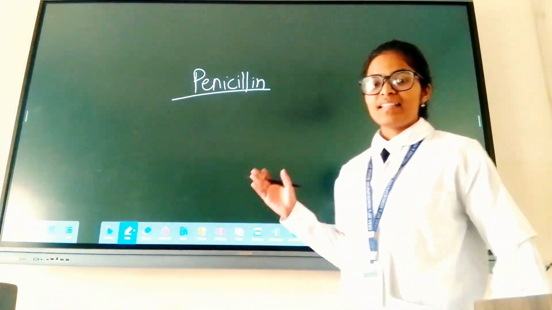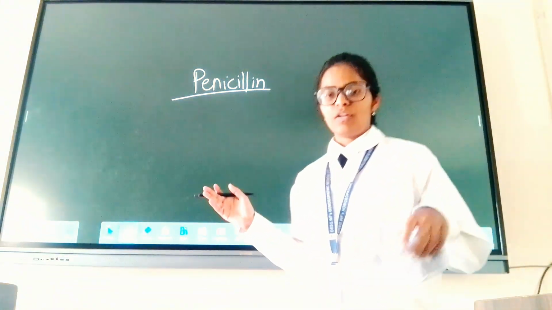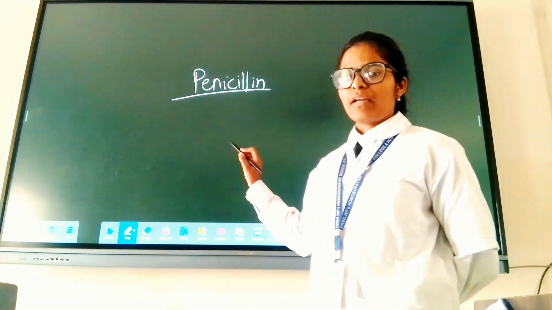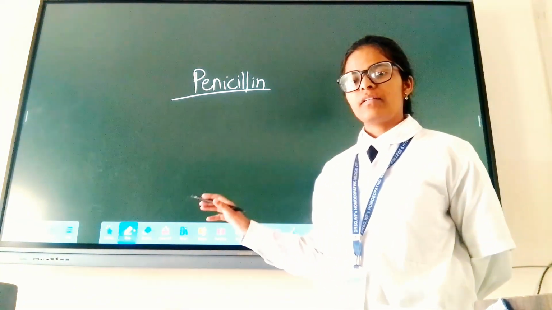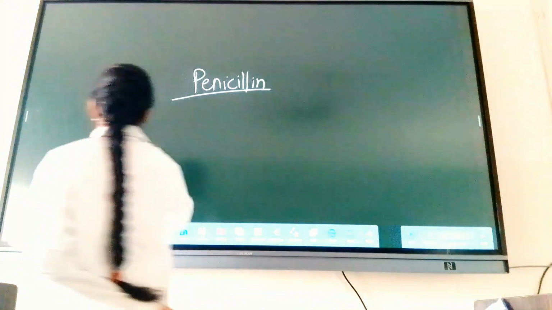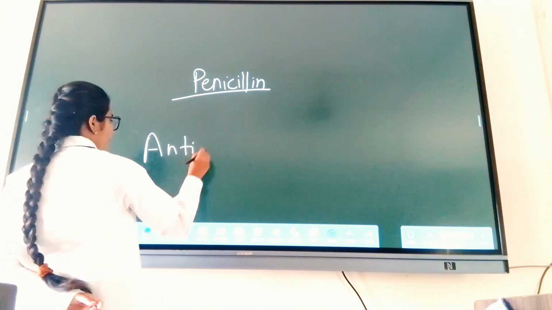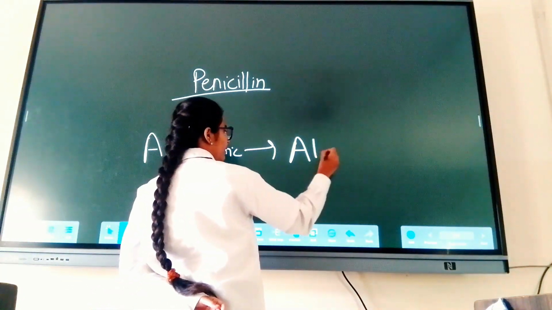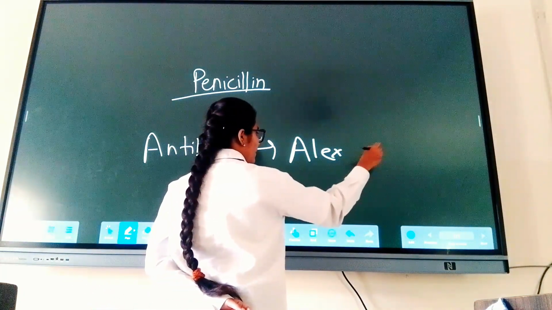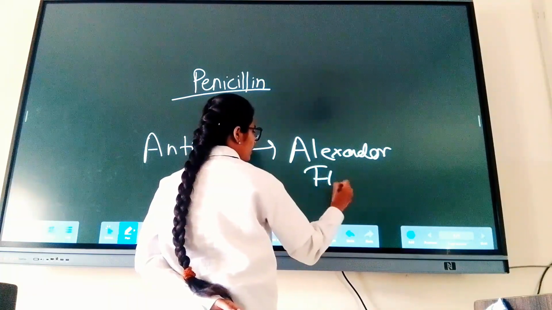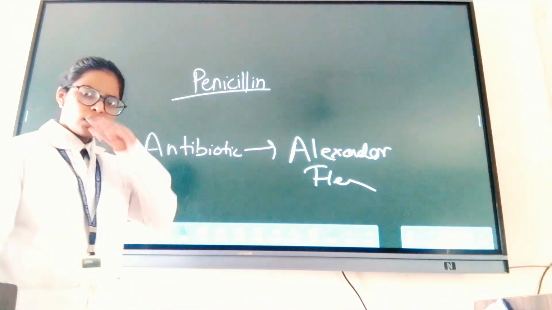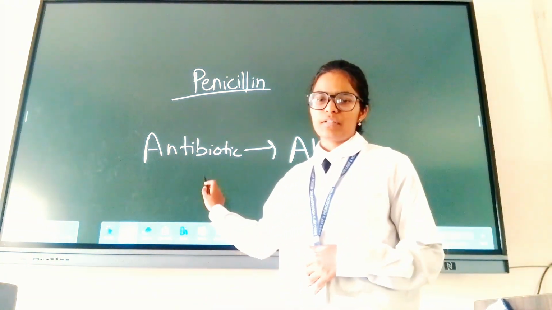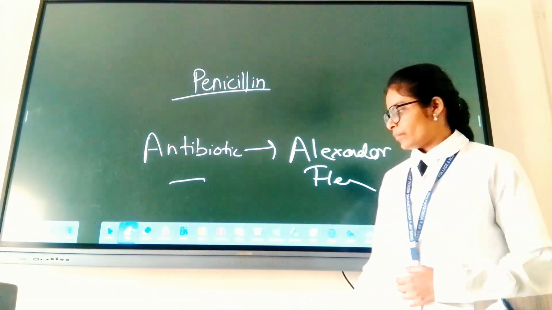Let's study about penicillin from pharmacology. So what is penicillin? We all know penicillin is an antimicrobial drug, an antibiotic discovered by Alexander Fleming. Okay. So how does it work? It kills the bacteria. Obviously, it is an antibiotic, so it kills the bacteria.